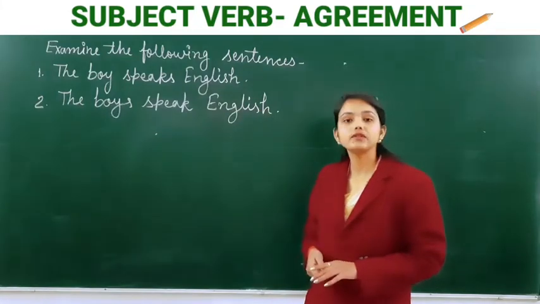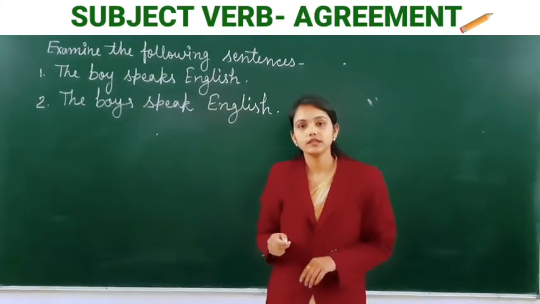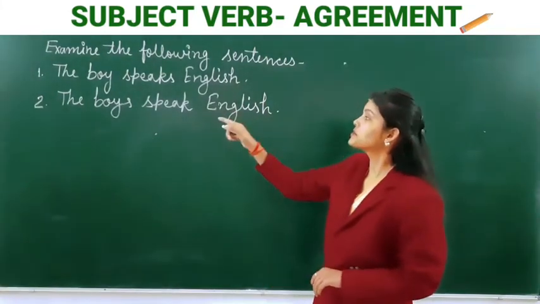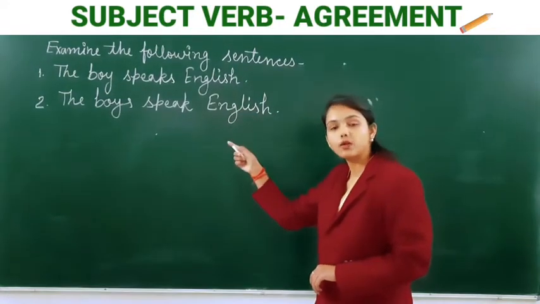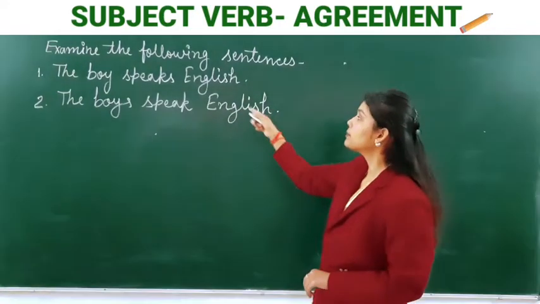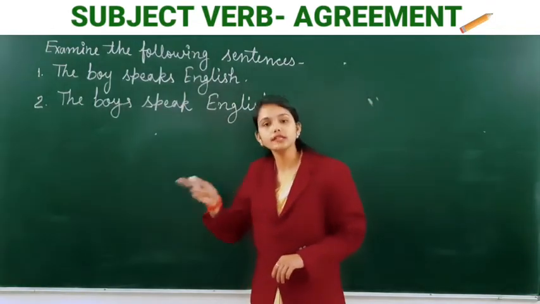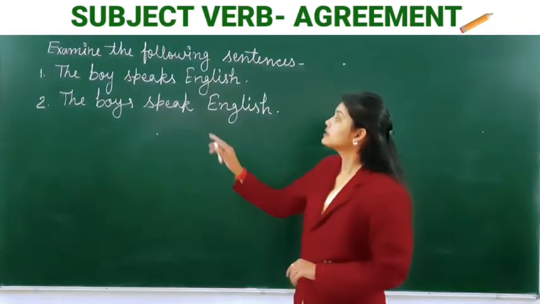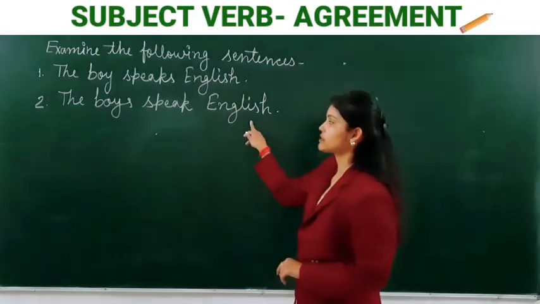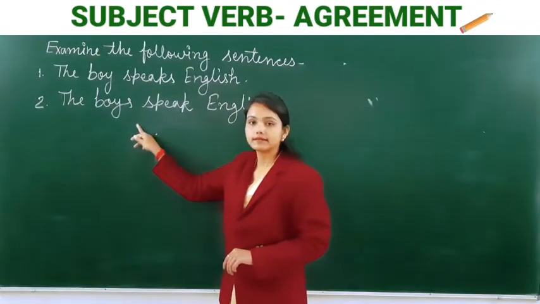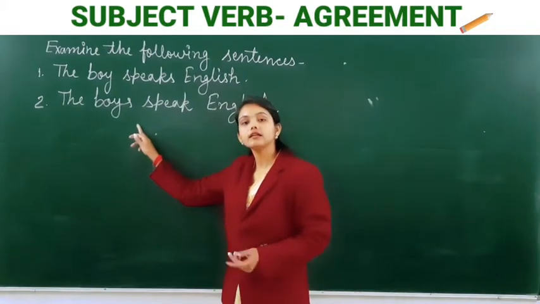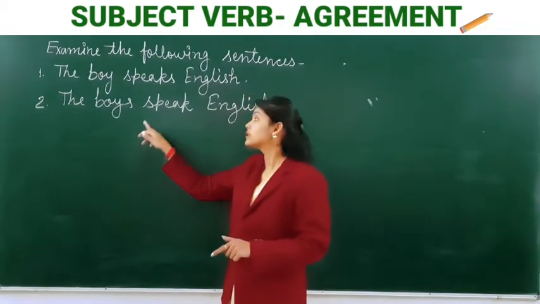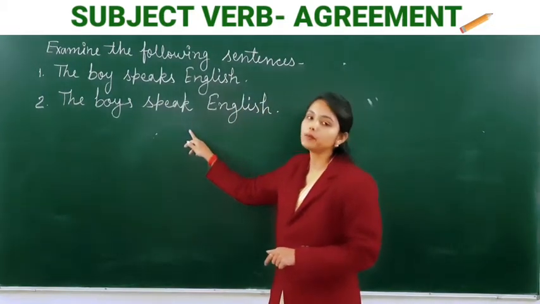What is the difference between two sentences? Listen carefully. In the first sentence, the subject boy is in the singular number. So, the verb speaks is also in the singular number. As well as in the second sentence, the boys speak English. Here, the subject boys is in the plural number. So, the verb speak is also in the plural number.